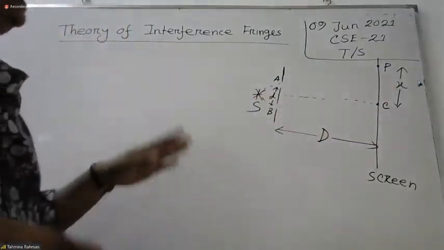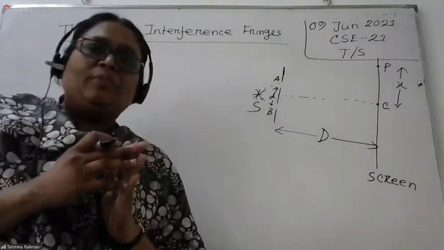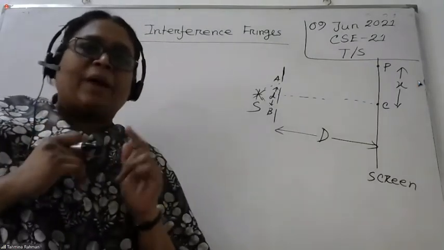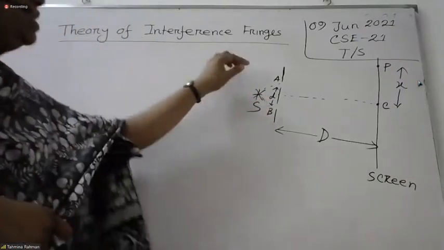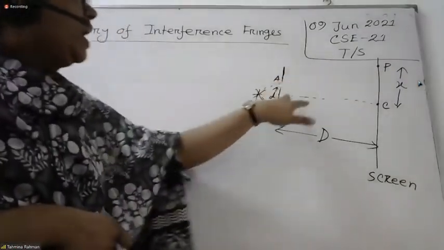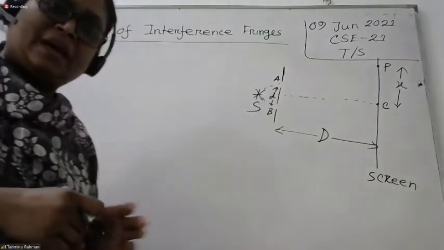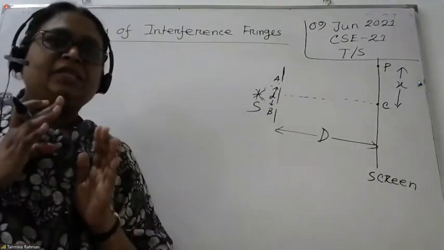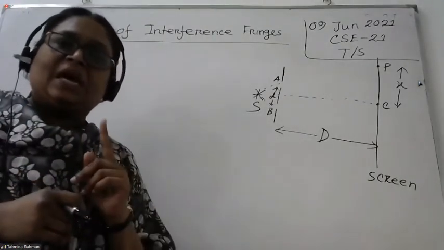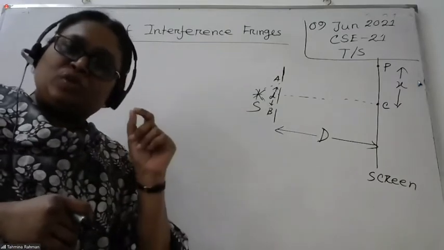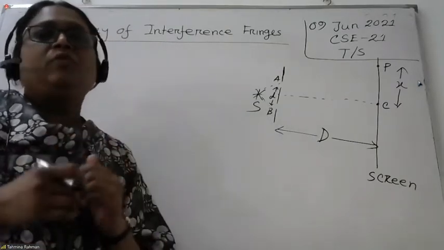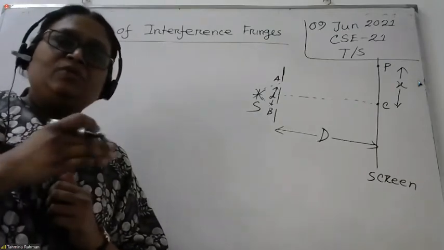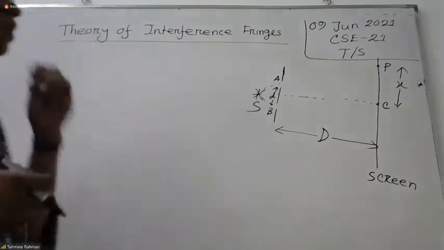Now, what do we have to do next? We have to calculate the path difference from A to P and B to P. Is that clear? We are getting light on P from source A and again from source B. Now we have to find the difference between the paths.